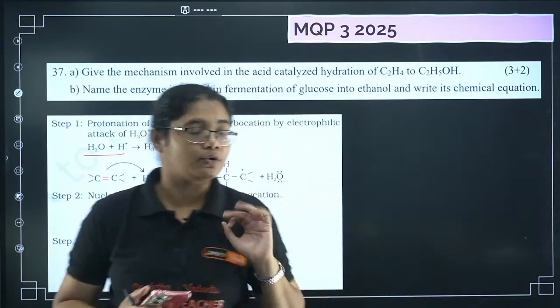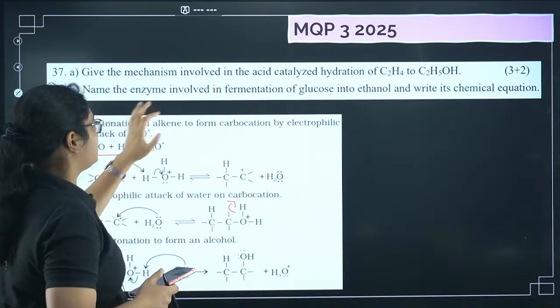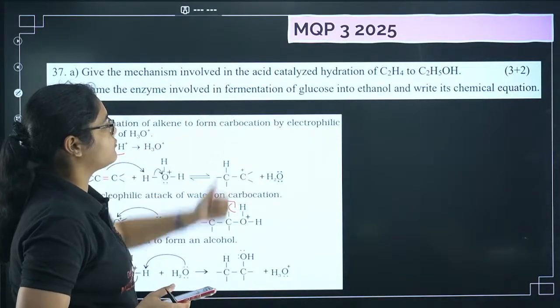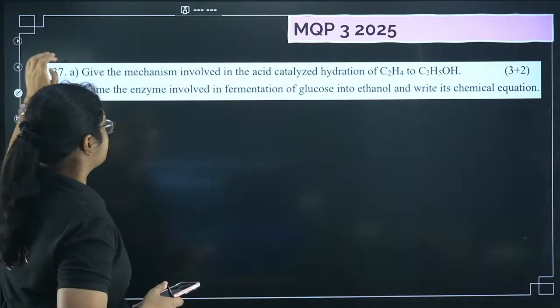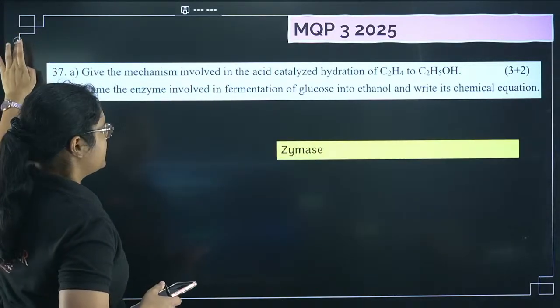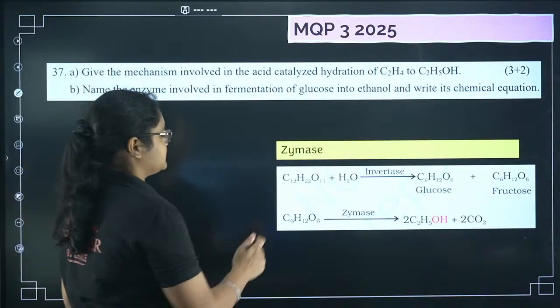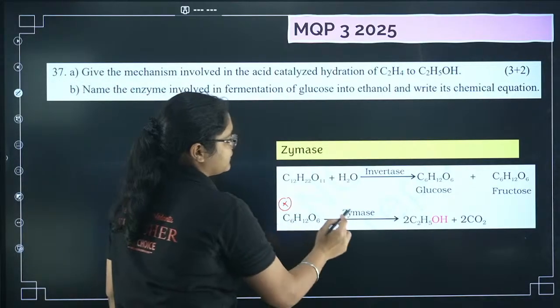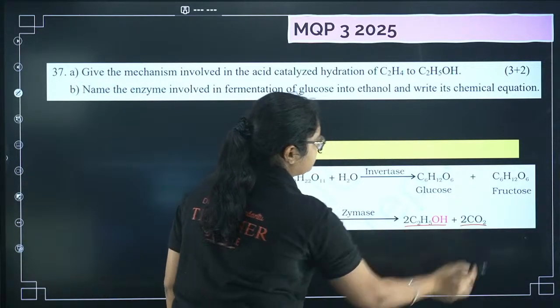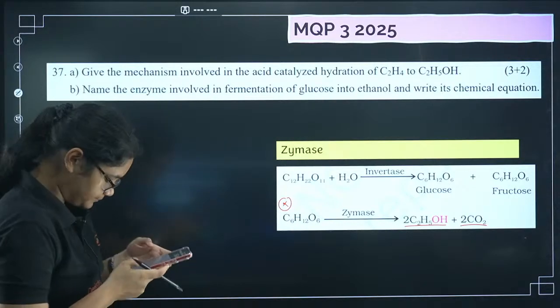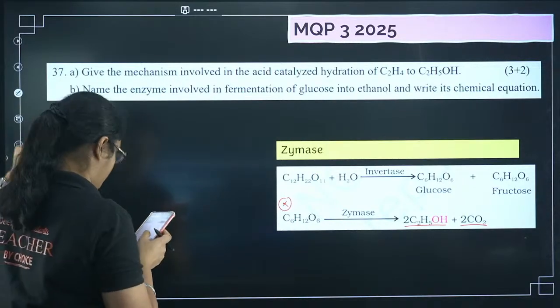Please prepare it thoroughly. Next part of the question, the enzyme involved in the fermentation of glucose, that is zymase. Okay, and the reaction, you can see this reaction. So glucose in presence of zymase gives you ethanol plus CO2. Okay. Yes, very good, Rosen.